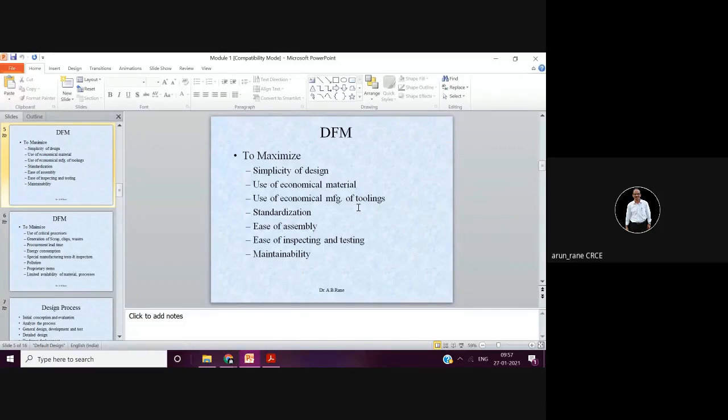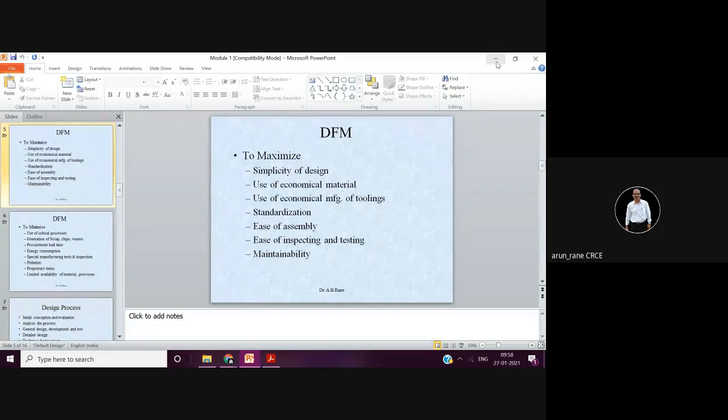So that toolings, sometimes what happens, like suppose you have designed a hole 25.3. Okay, so for 25.3, you have to see, I don't have standard drill available, I don't have standard reamer available, I don't have standard broach also. But I cannot go for 25.4, which is 1 inch, which is easily available. But then I have to see whether this 25.3 can be manufactured easily or not. Yes, it can be manufactured because standard 25.4 is available. So that one I will grind it. So this is what you have to take the decisions.